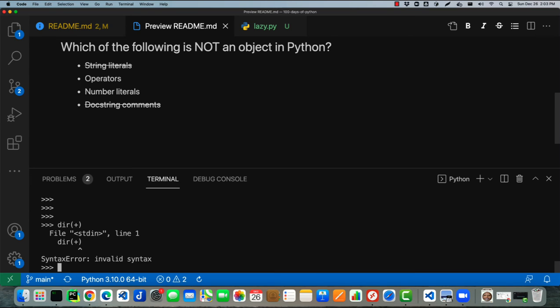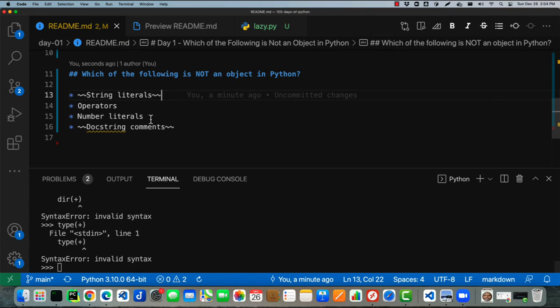We ran dir on a string literal, discovered it too was an instance of the string class. Let's try type on a plus sign and see what happens. We got an invalid syntax on dir. Let's see if type works. No, type gives us the same thing. It gives invalid syntax. So I'm going to go out on a limb here and guess that operators might be our candidate for the thing that's not an object in Python.